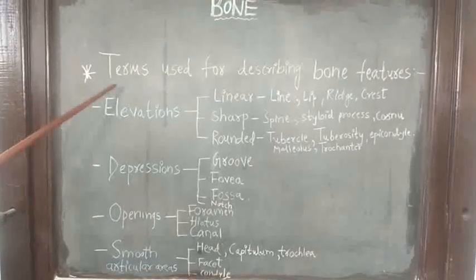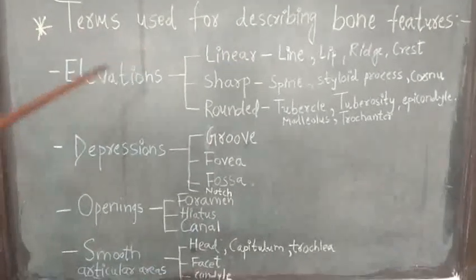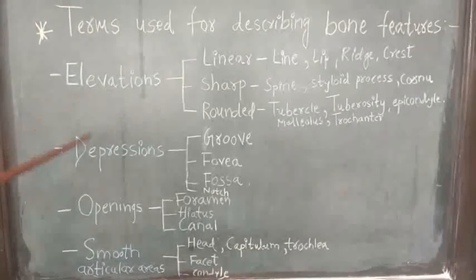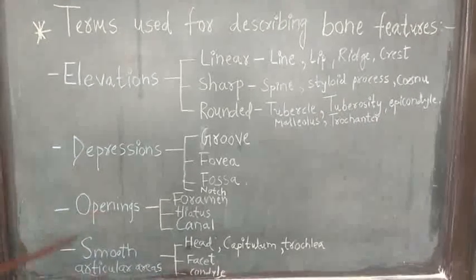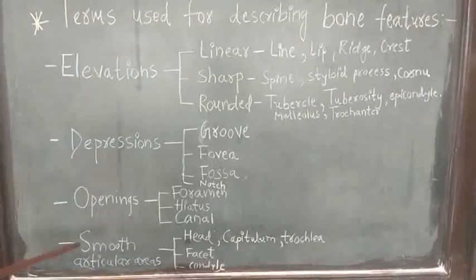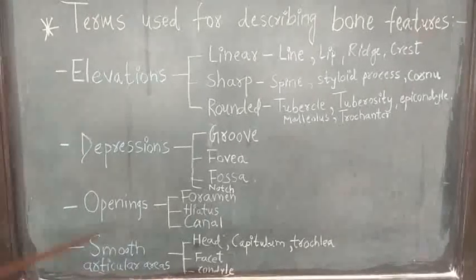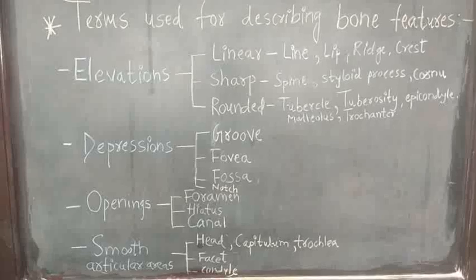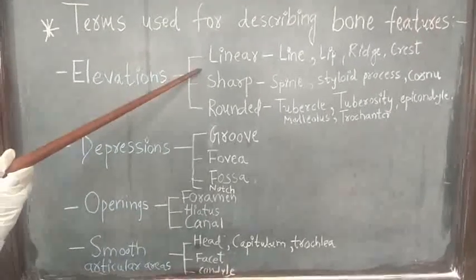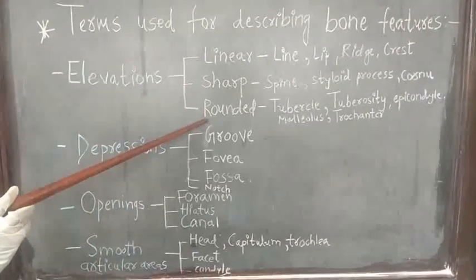Now, terms used for describing bone features. These are the terms: elevations, depressions, openings and smooth articular areas. While describing the gross features of the bone, these are the terms we are going to frequently use. Elevation can be in the form of linear elevation, sharp elevation and rounded elevation.